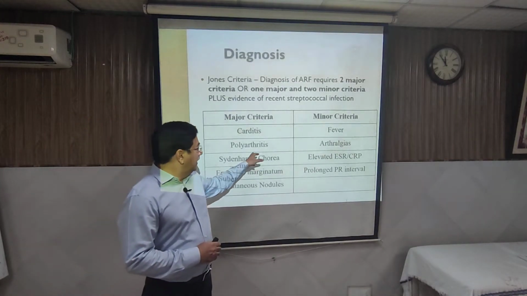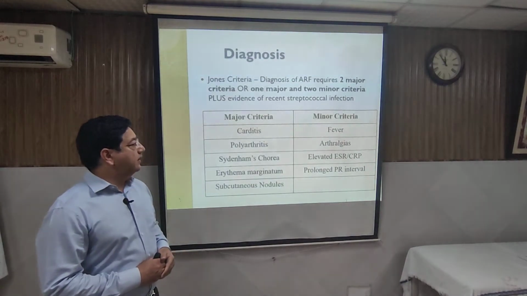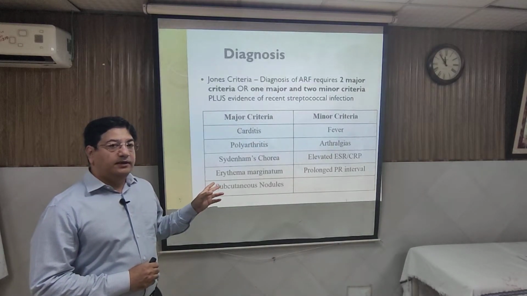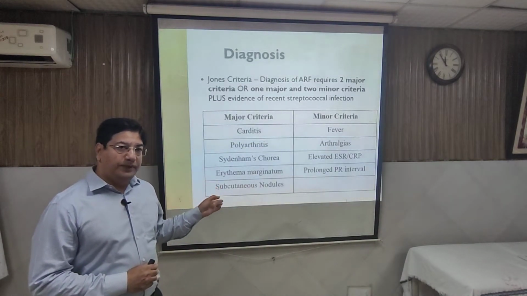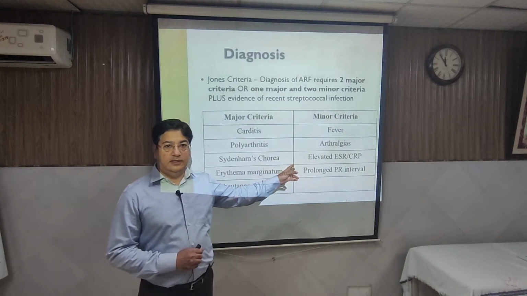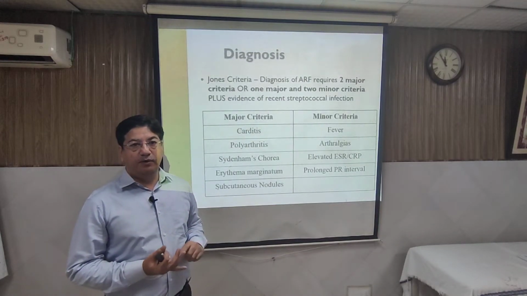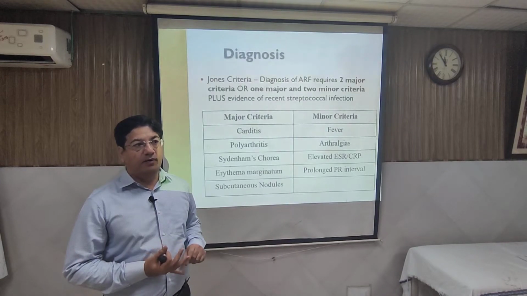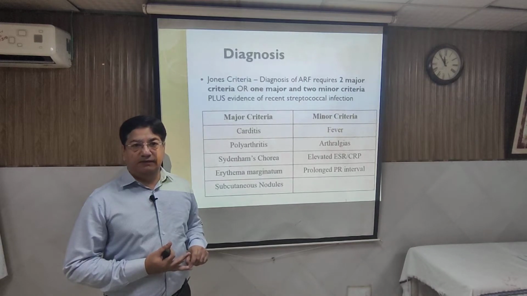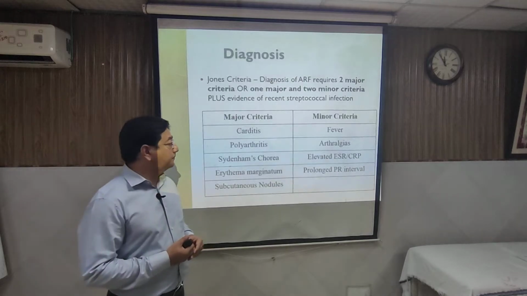If there is arthritis, arthralgia will not be taken as a minor criterion, and the Jones criteria describes that there should be 2 major criteria, or 1 major and 2 minor criteria, and evidence of recent streptococcal infection. I will repeat: 2 major criteria or 1 major and 2 minor criteria with recent evidence of streptococcal infection. And what that is, we will discuss in the next slide.